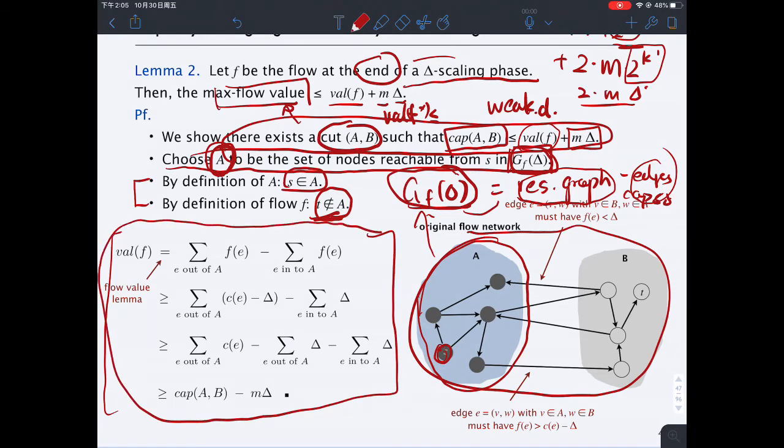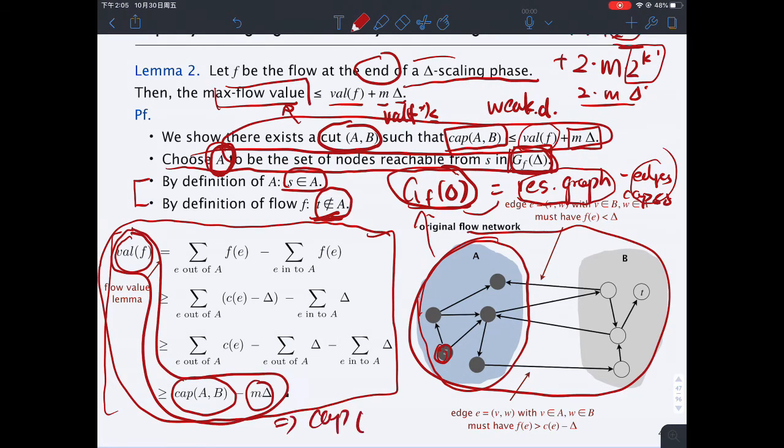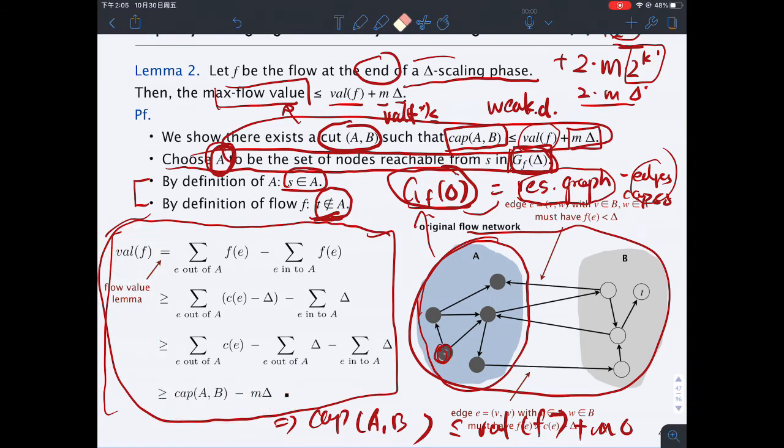So this is the really final piece of the puzzle we need to tackle. So this is the value of f, this is the capacity of A and B, and minus m times delta. So in case we manage to establish the whole inequality, then we know that the capacity of A and B is less than the value of f plus m times delta. So basically, by just looking at the conclusion of this block, this is what we need. Now we really just need to walk through how we can come to this conclusion.